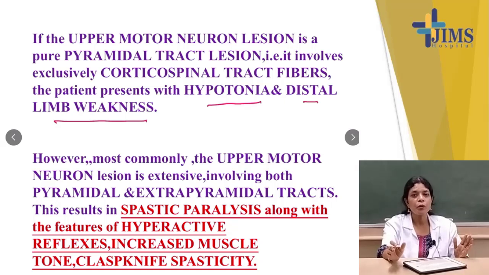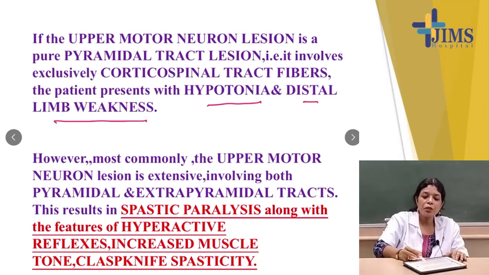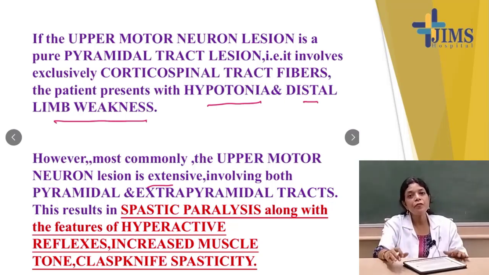But most commonly in the upper motor neuron, the lesion is extensive and it will involve both the pyramidal and the extrapyramidal tracts. Under the extrapyramidal, you also know rubrospinal, reticulospinal, vestibulospinal, all help in tone, posture, and equilibrium.